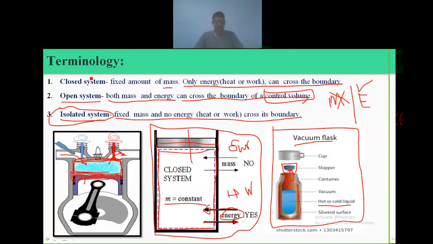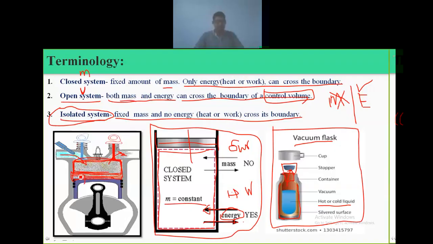Okay, for the closed system, we consider the mass of the system, and for the open system we mostly consider the volume of a system, because in the control volume, mass is continuously varying. An open system can interact with the surroundings with mass as well as energy, so the mass of any open system can vary with respect to time. For that, we consider volume as a characteristic of the open system. Okay, so that volume is called the control volume.